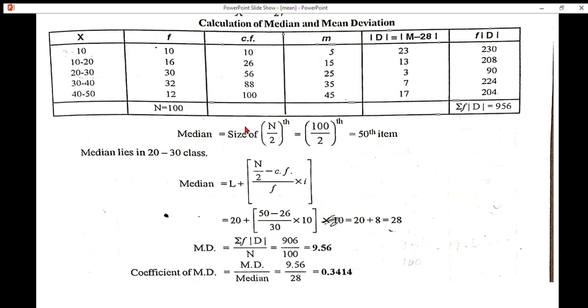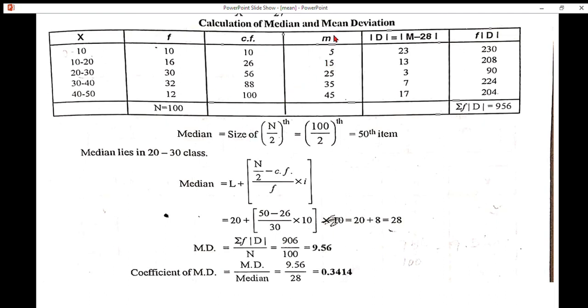Median is equal to size of n by 2th item. In this case n is 100, so 100 divided by 2 we get the 50th item. The 50th item lies between 26 and 56, that is, after 26 we get the 50th item. So corresponding to this cumulative frequency 56, the class 20 to 30 is the median class. Median lies in the 20 to 30 class.